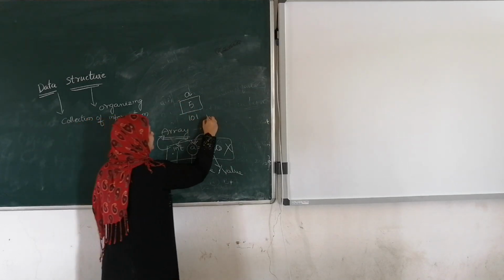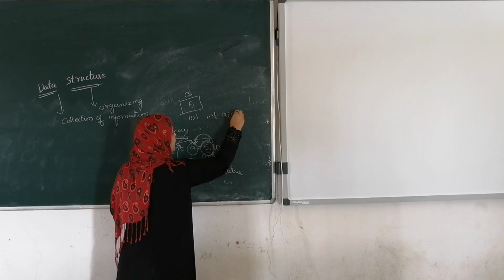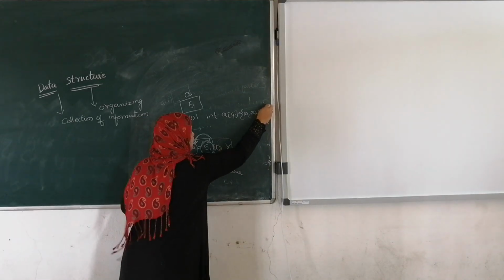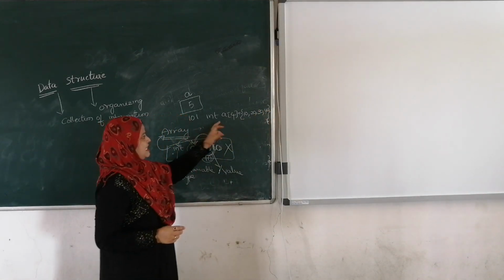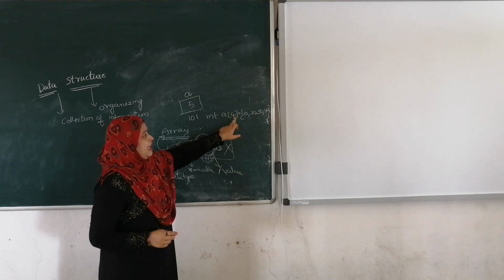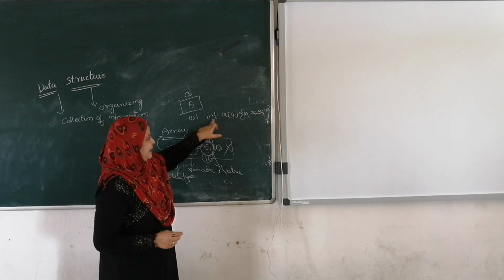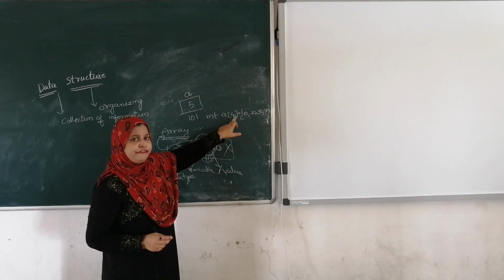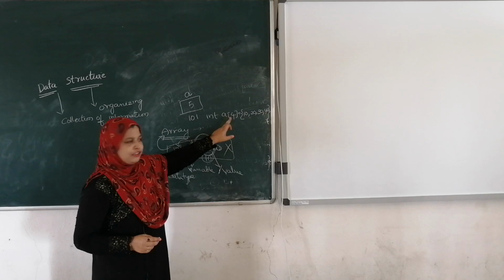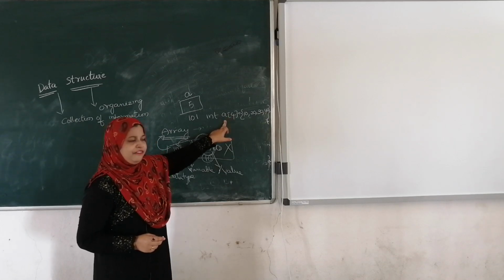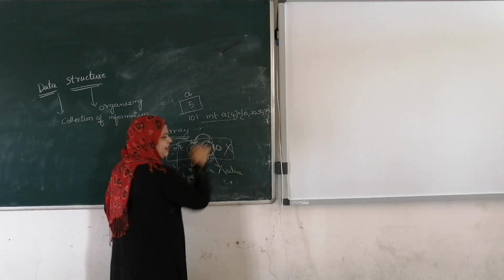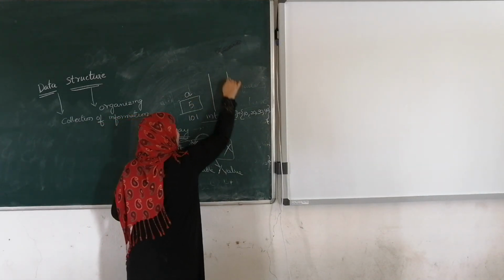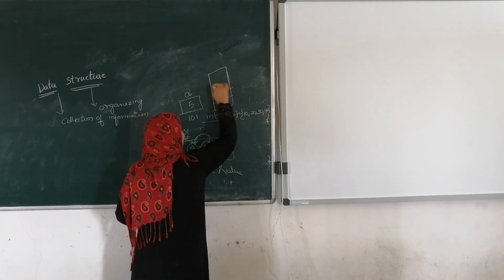For example, int a of 4, with values 10, 20, 30, 40. Here a is a variable of type integer, and the size of the array is 4. It means that we are going to store 4 values in a single variable. Whenever we declare int a of 4, the system is going to allocate 4 memory locations to the variable a.